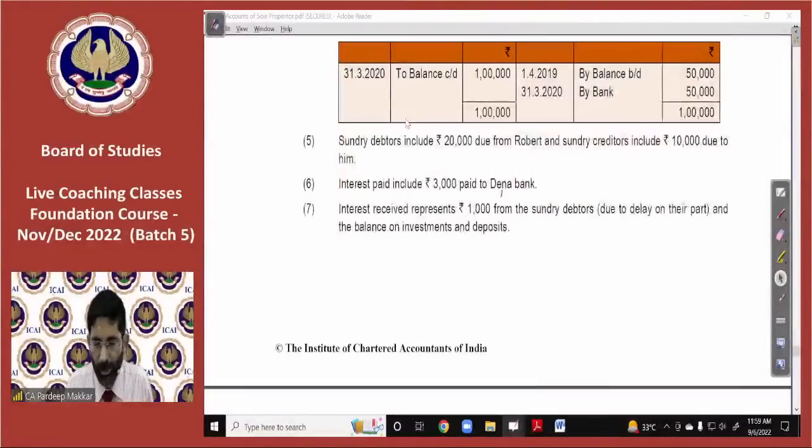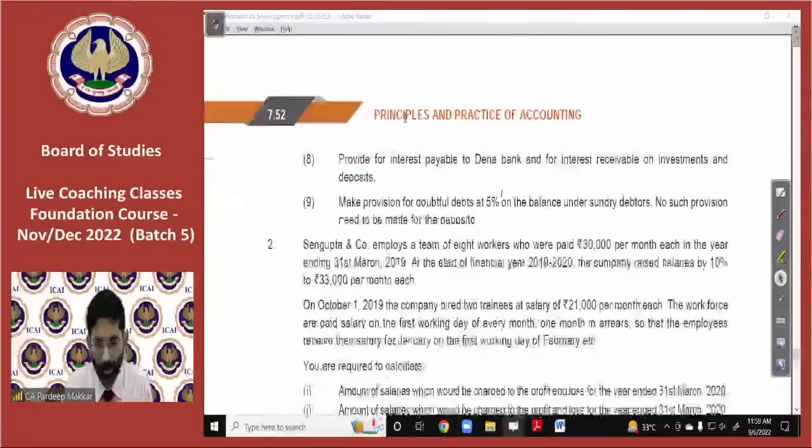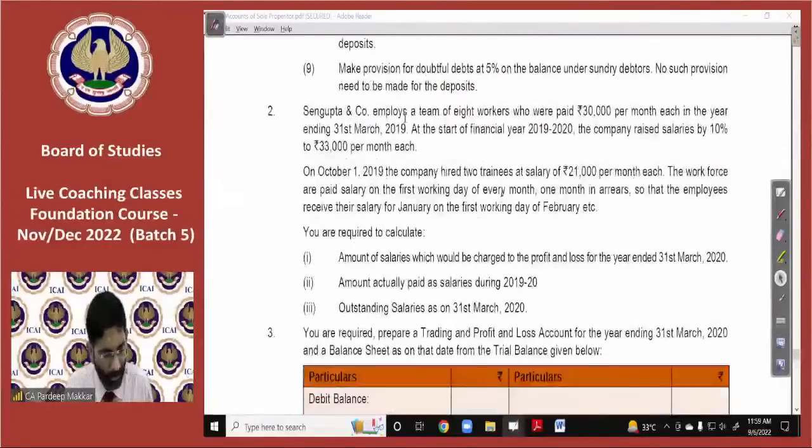Have you done these questions, beta? Question number 1, practical question number 1, practical question number 2. These are very important. If you do only these questions, then you can say that you can clear this exam easily. If you're not doing them, you're just seeing. The right way of practicing, the right way of clearing the exam, is to solve the questions personally. You must solve each and every presentation on your copies.